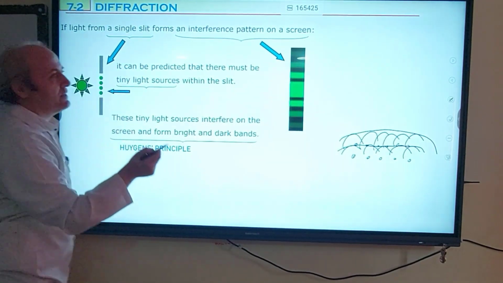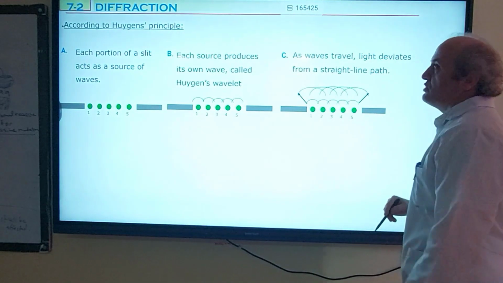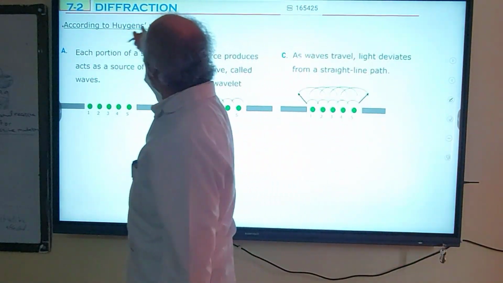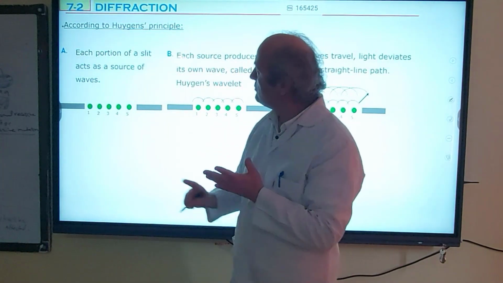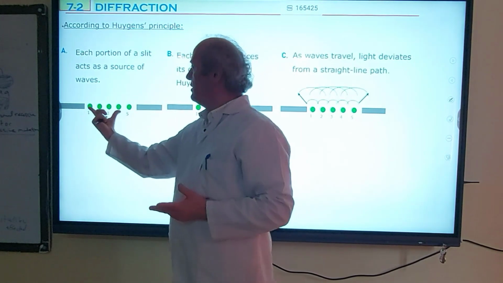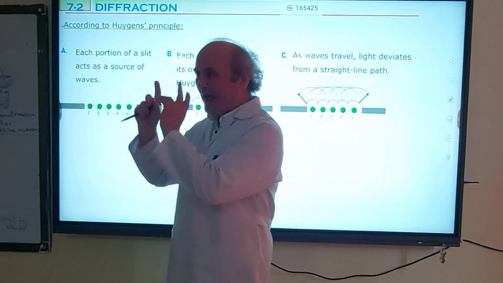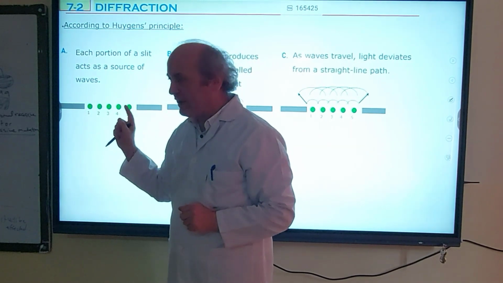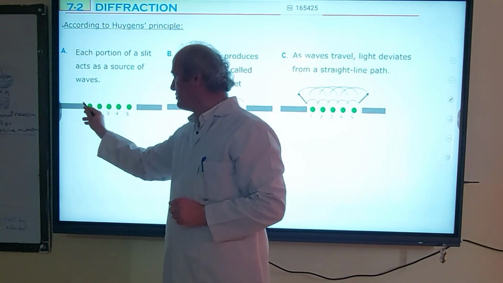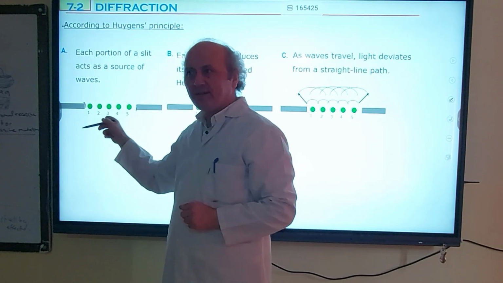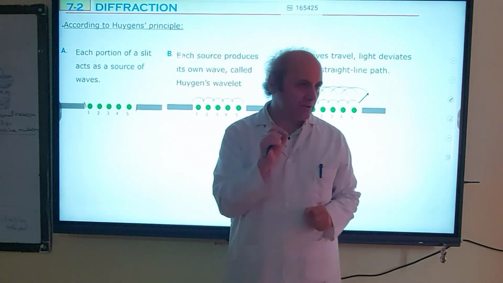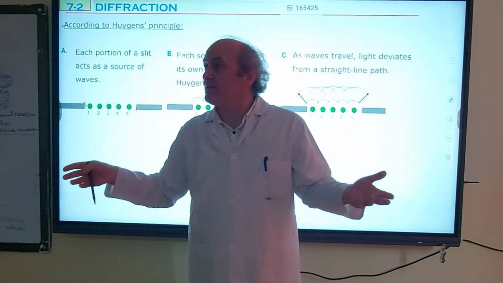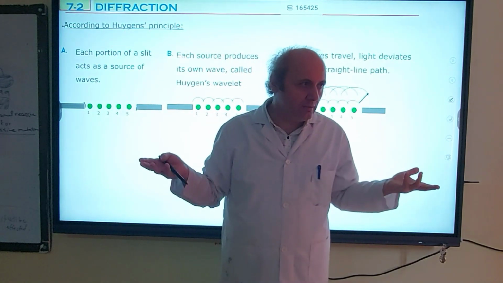Now I'm going to explain the Huygens Principle in detail because it's a Ministry Exam question. According to the Huygens Principle, each part of the slit acts as a source of waves. This is the slit from here to there. I located here 5 tiny light sources. You can put 10, 20. This is not visible to us. This is a model.